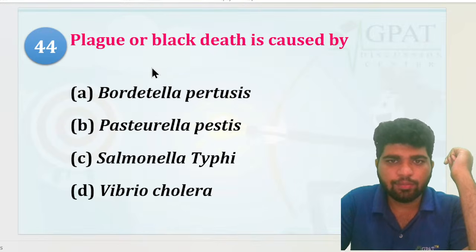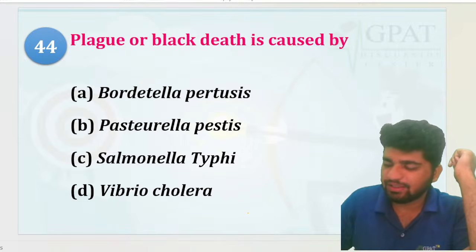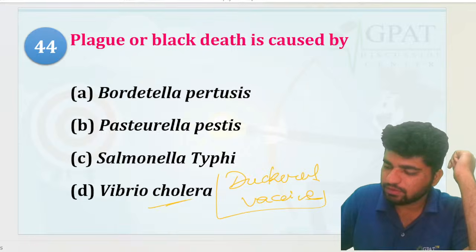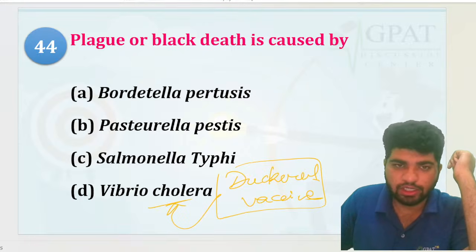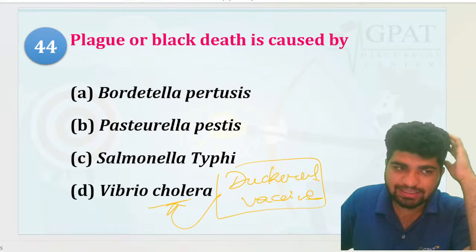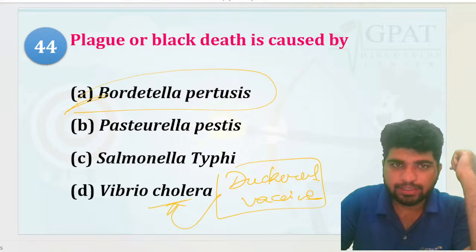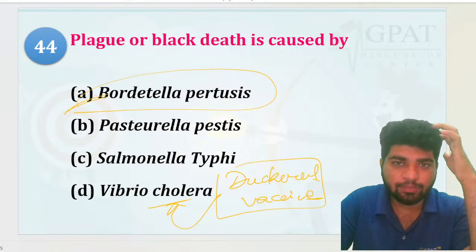Chalo. Plague and black death is caused by Bordetella pertussis, Pasteurella pestis, Salmonella typhi, or Vibrio cholerae. Which one is it? And for Vibrio cholerae, Duckerel vaccine has been given. Duckerel vaccine has been given for cholera. Bordetella pertussis, pestis, typhi, or cholerae. That is going to be Pasteurella pestis, black plague or black death.